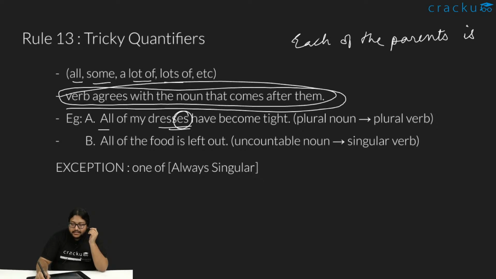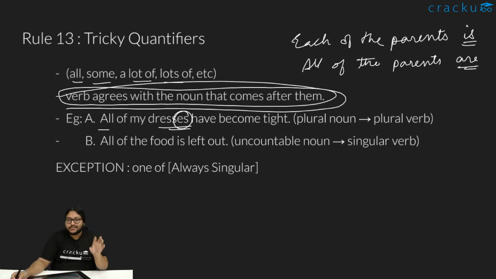Each of the parents is, but all of the parents are. So that is why you need to keep all of this in mind. Both of them are very similar structures, right? Each of the parents is guilty, or all of the parents are guilty. Although both of the sentences have very identical structures, with just one switch of a word like each and all, once it is singular, another time it is plural.